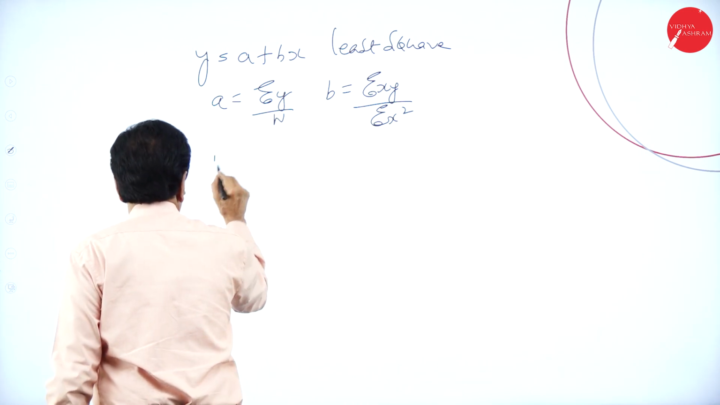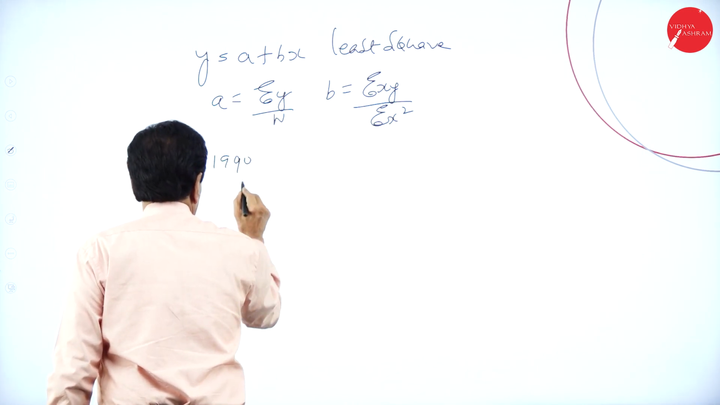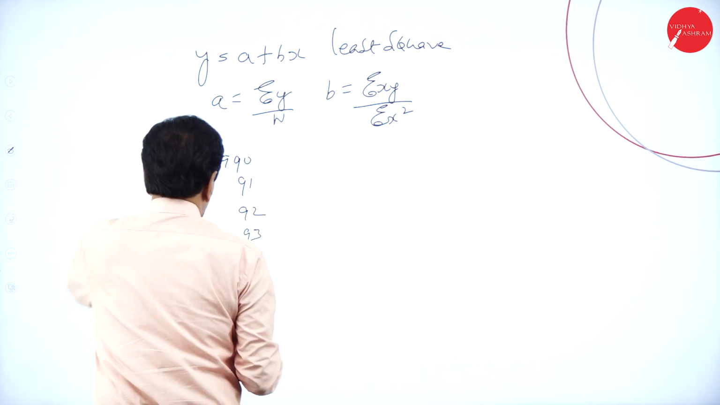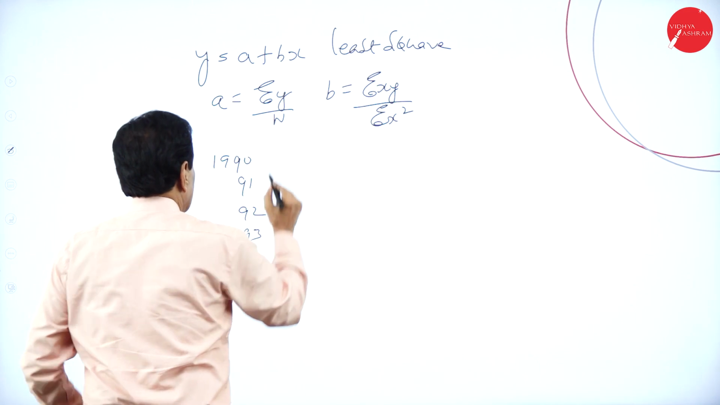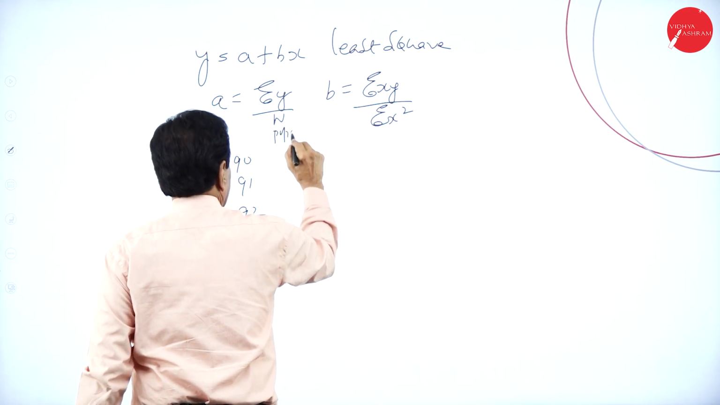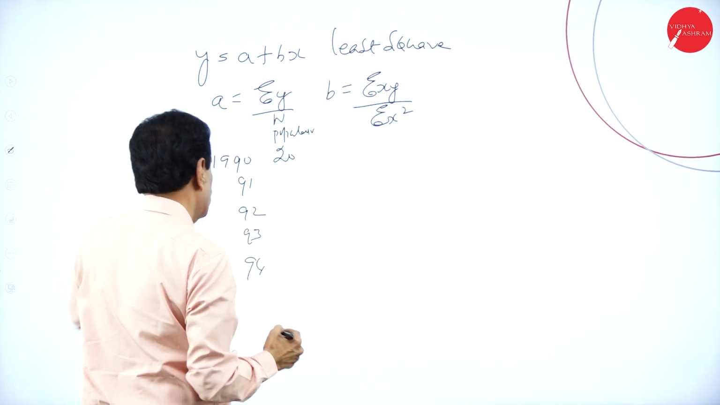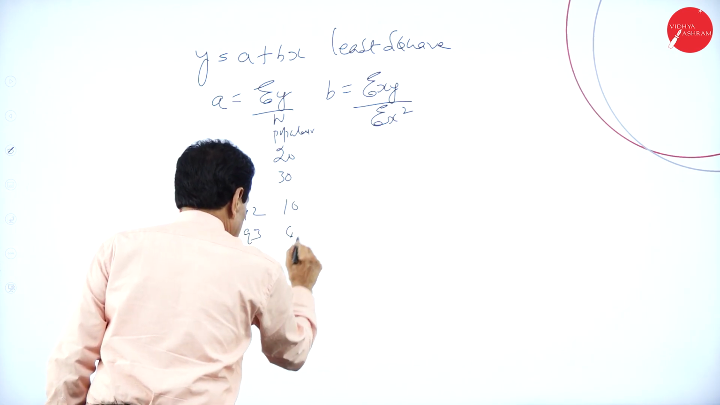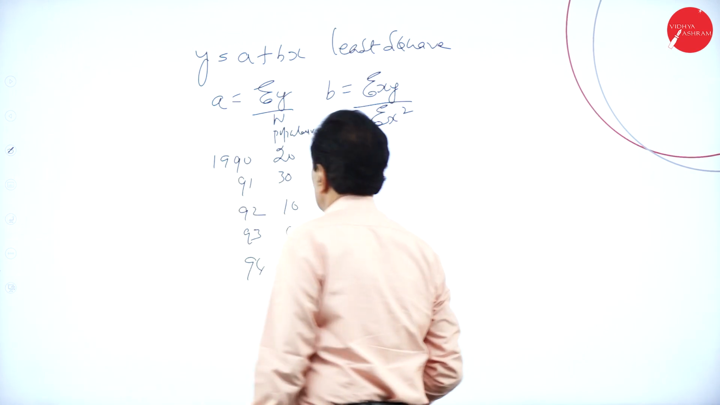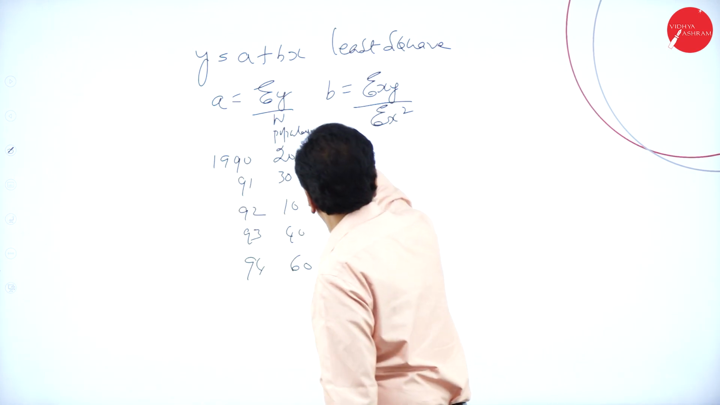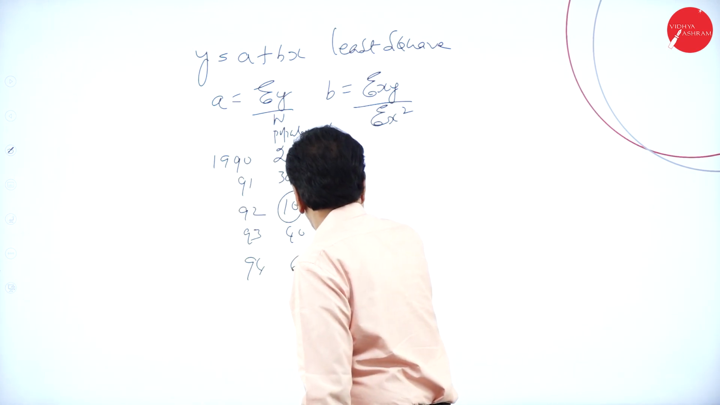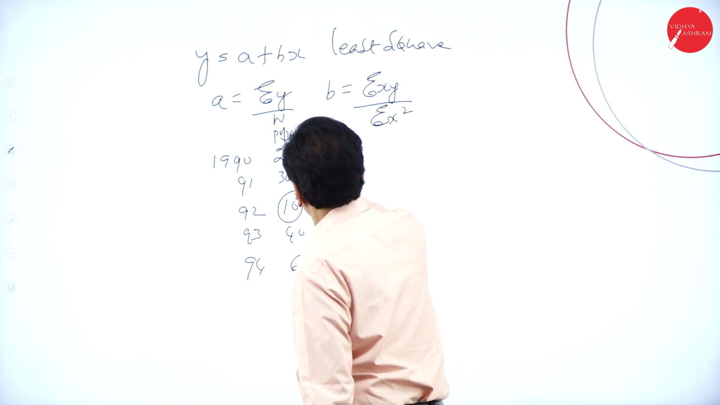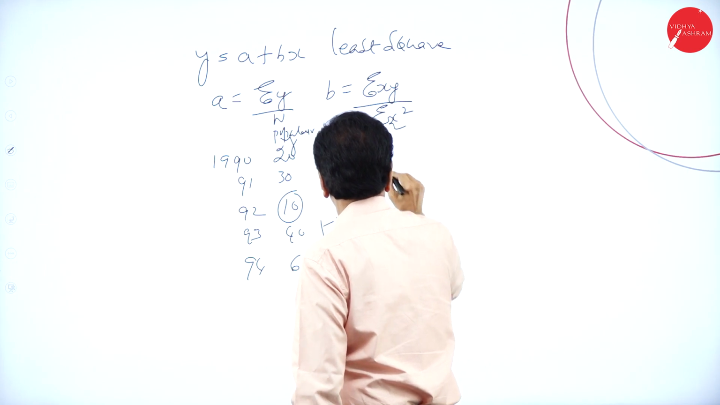They may give years 90, 91, 92, 93, 94, so 1, 2, 3, 4, 5. Here the population they may give in thousands, for example 30, 10, 50. So what do you have to do now? First you take x, with the center figure as 0, then minus 1, minus 2, plus 1, plus 2. This is your y, then x square, the square of this.